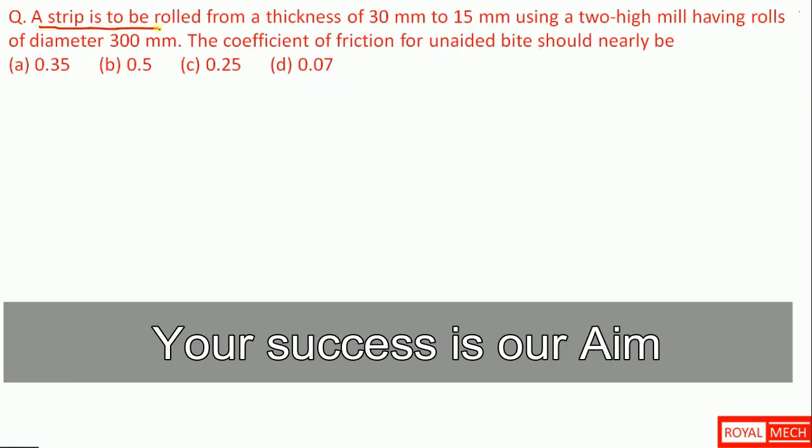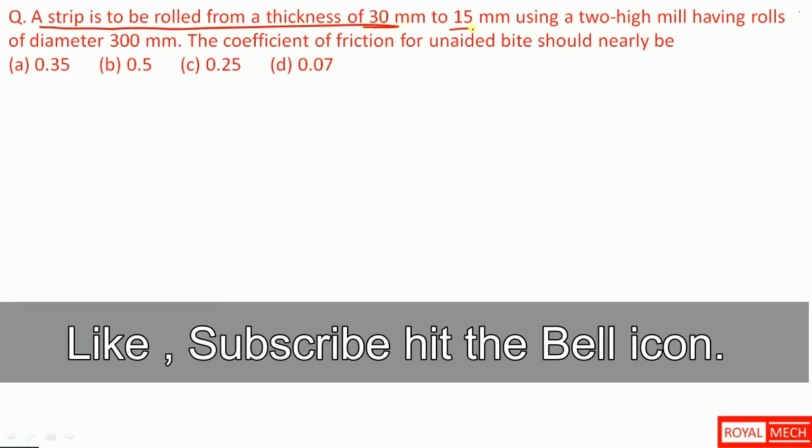A strip is to be rolled from a thickness of 30 mm to 15 mm using a two-high mill having rolls of diameter 300 mm. The coefficient of friction for unaided bites should be nearly. So we need to find the mu value in this question.